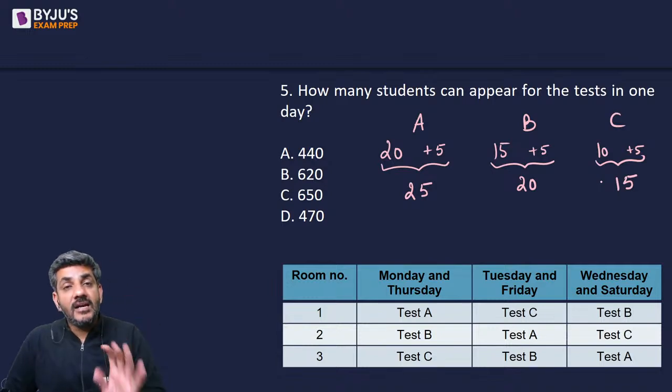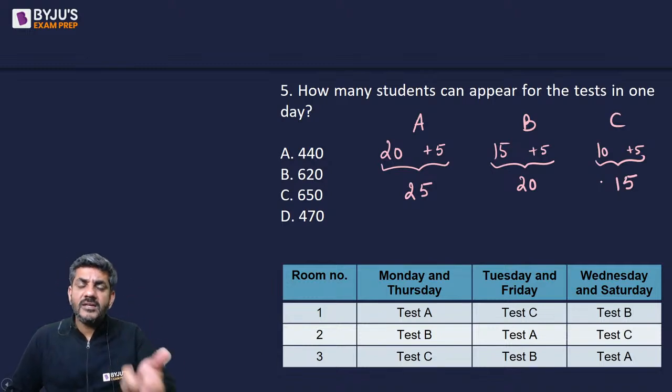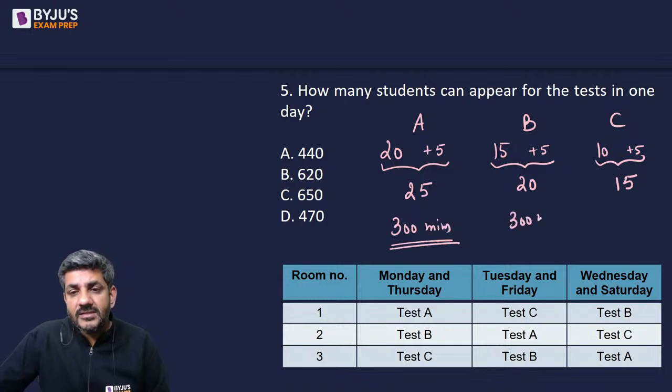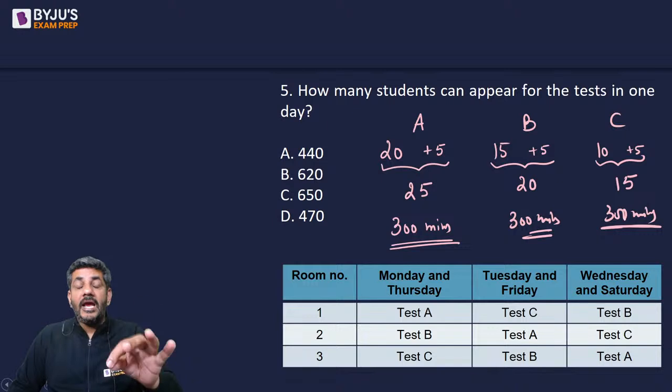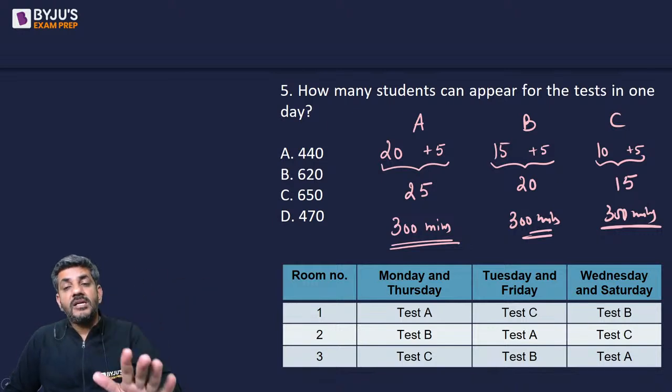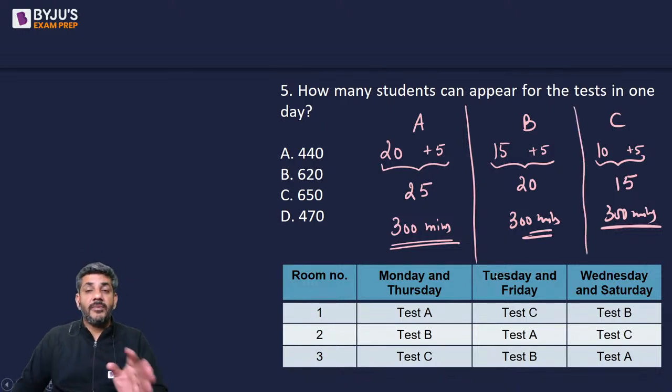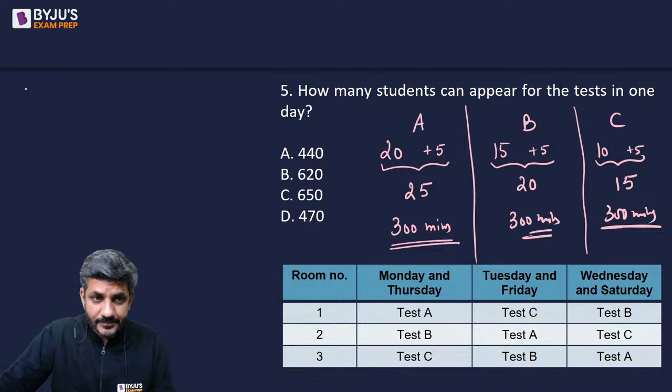On every single day, every test is being conducted in a particular room. That room is available for 5 hours. So that means we have 300 minutes available for test A, 300 minutes available for test B, and 300 minutes available for test C on any given day. 300 minutes for all the three tests are available. So how many students can write test A? How many students can write test B? How many students can write test C?